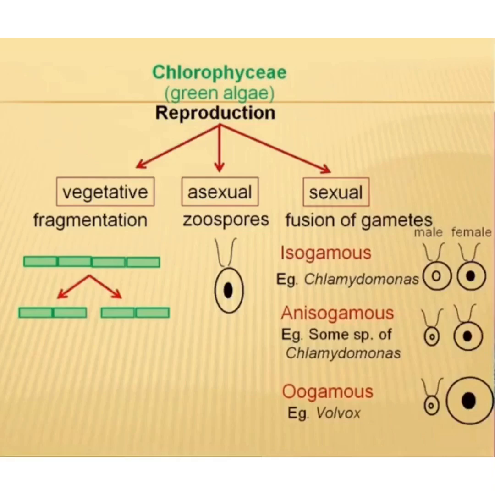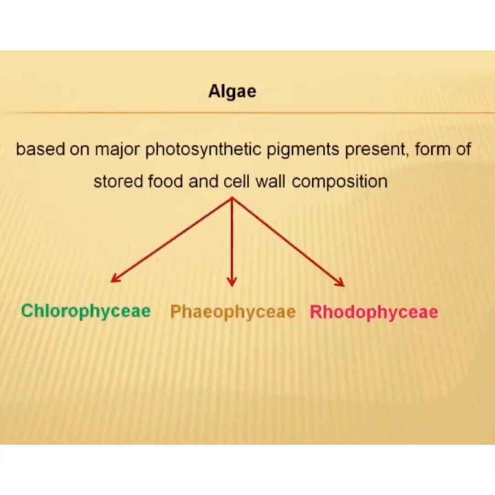And oogamous, example is Volvox, in which the female gamete is much larger and non-motile, whereas the male gamete is smaller and motile. Now let's move on to the second group, that is the phaeophyceae, which is the brown algae.